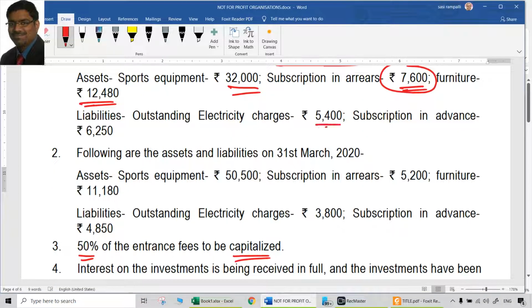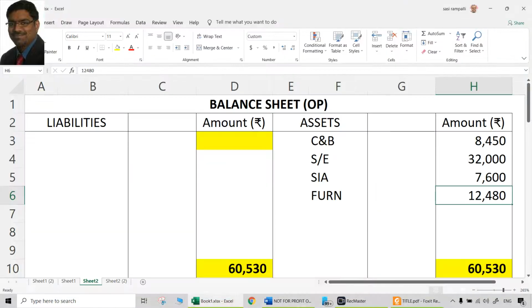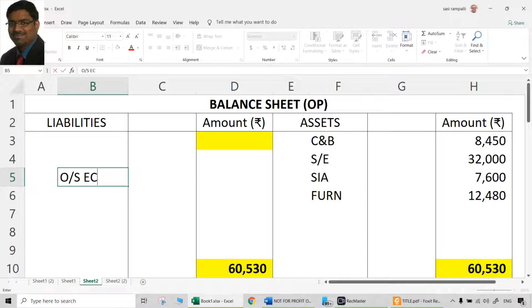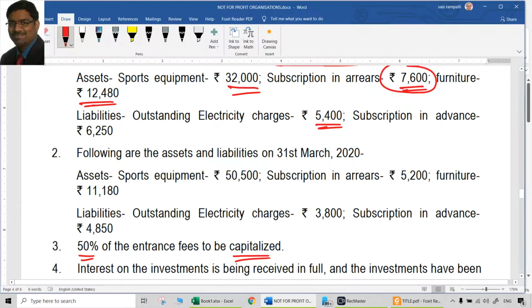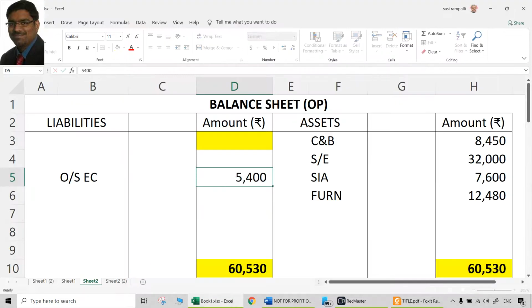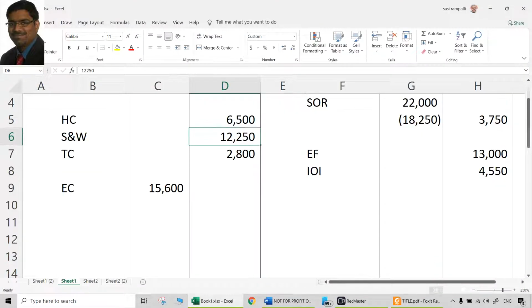Then liabilities 5,400 outstanding electricity charges. First of all, it is an outstanding electricity charges liability for sure. That is 5,400. So then you have to understand which aspect is that. It is a debit aspect. Now we have to do credit. When you have to do credit, but electricity charges here are already debit, what you should do? You want to credit something which is already having a debit balance.